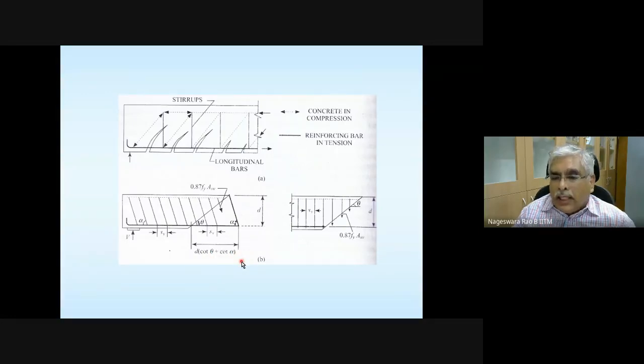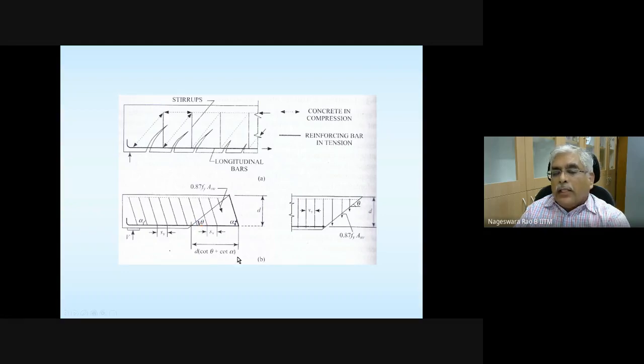That many stirrups multiplied by this is going to give me the total resistance offered by the stirrups over this distance when the crack is trying to develop at an angle theta.